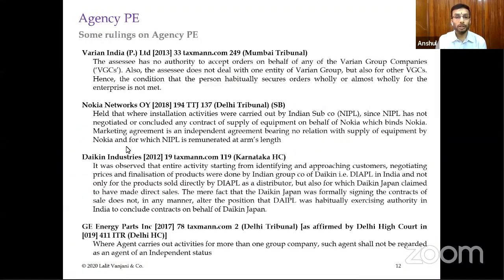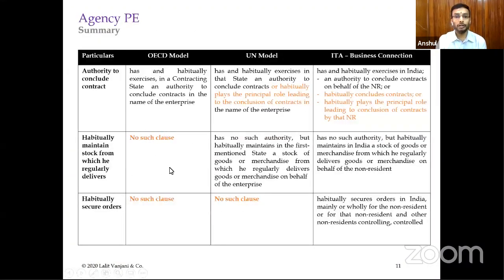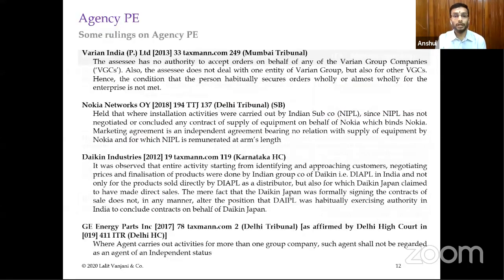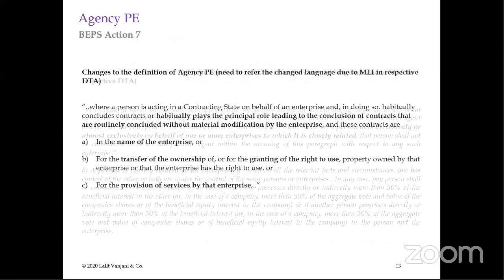In OECD model convention, maintaining of stock is not there. And therefore they have provided it in exclusion. Whereas UN model has this and therefore they have not provided this in exclusion. I hope, Rinkesh, I am able to clarify. Got it, Anshul. Thanks.